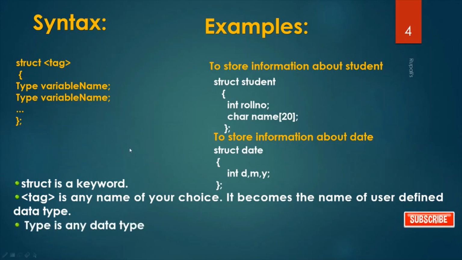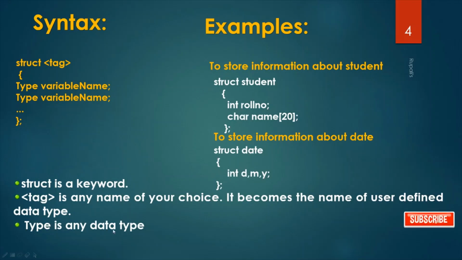Next is type. Type is any data type within structure. See, in case of student, it is int roll number and char name. So I am storing the roll number and name of a student. So it is integer type and it is a character array. And in case of date, it is D, M, Y: date, month, year, all are integer.